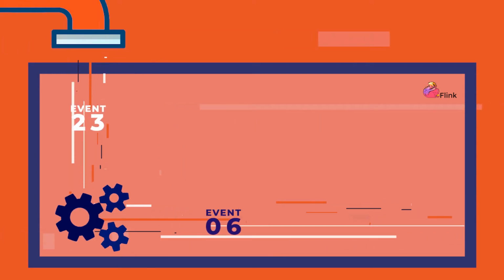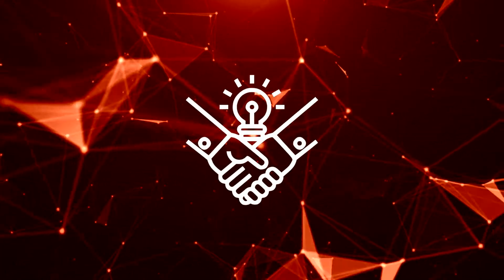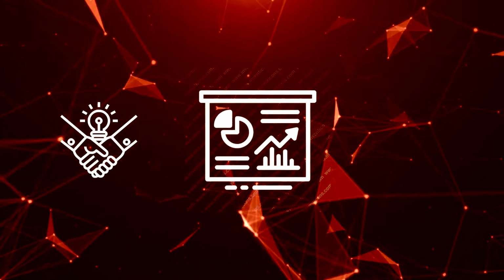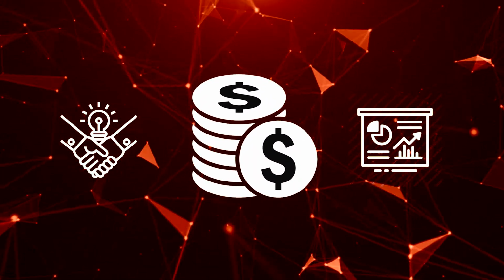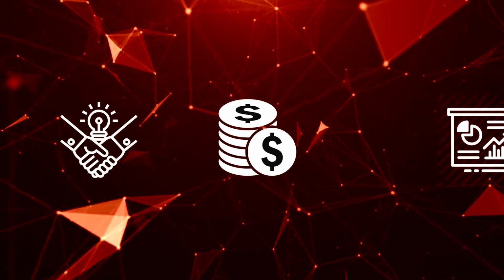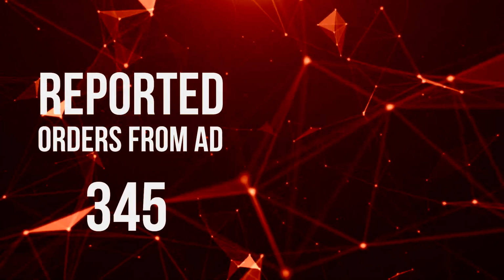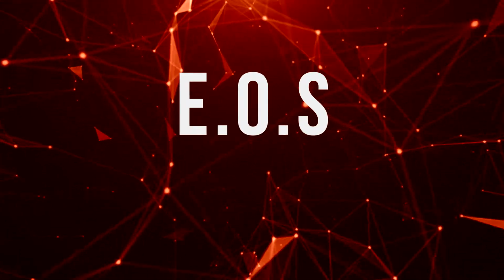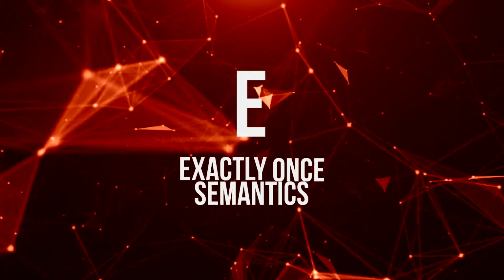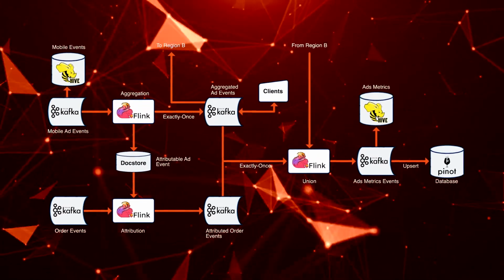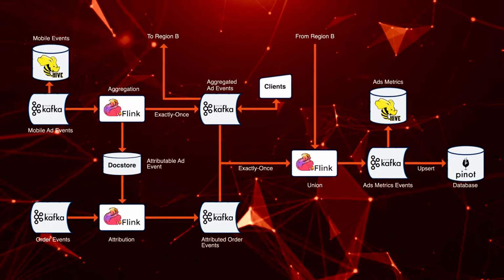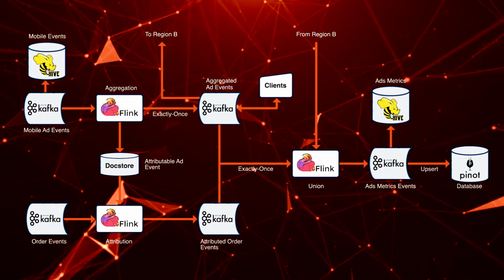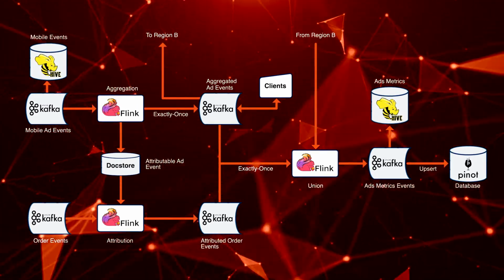It's so important that these metrics are correct, because they're served to businesses that depend on them to understand ad performance, to Uber's data science teams to monitor the health of the system, and to Uber's billing system, which is used to charge the business's advertising. If an ad click is attributed to any order any more than exactly once, then the metrics will be incorrect. Doing this is called exactly once semantics, and it's the key technical challenge that this system addresses at scale. The point of this system is to do the complicated task of linking ads to orders and process those events only once to serve accurate metrics.